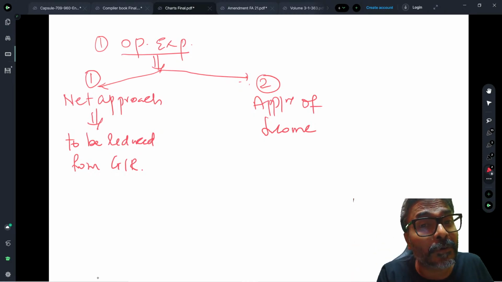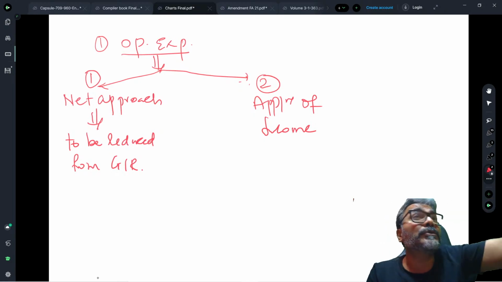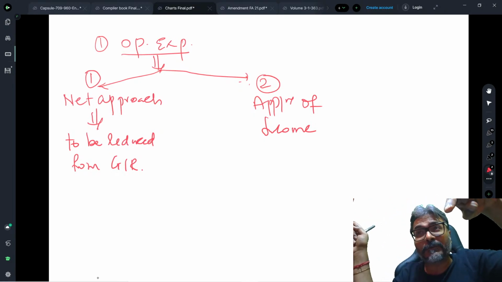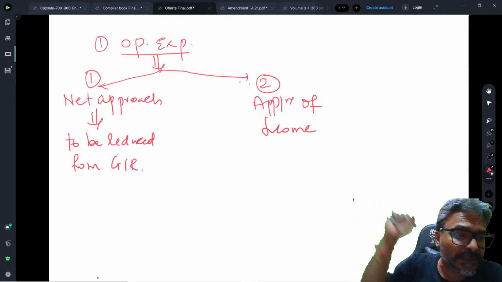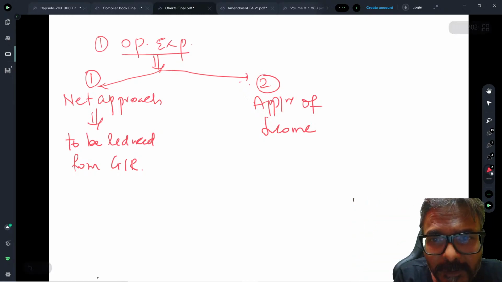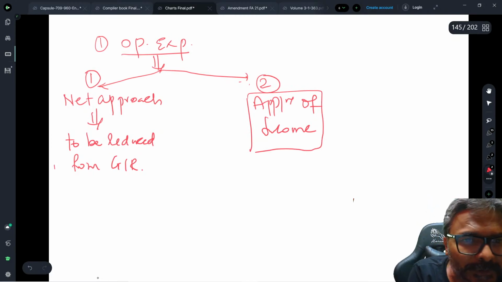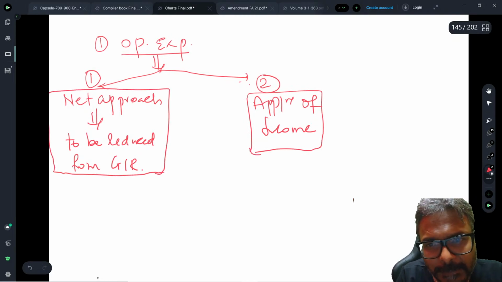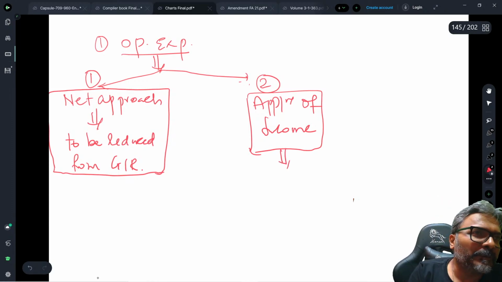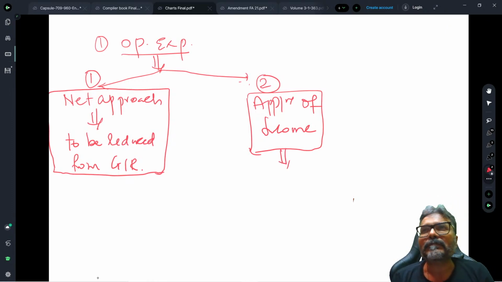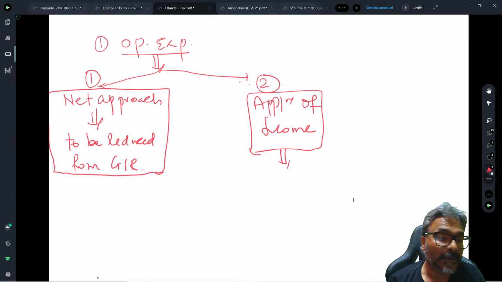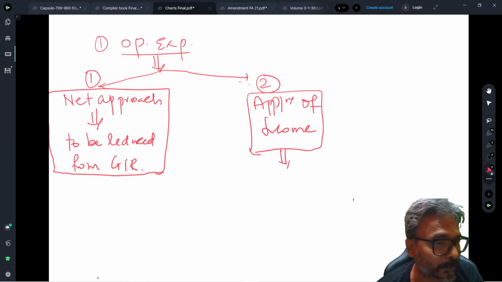Second approach says, no, operational expenditure don't reduce from gross receipt. Take operational expenditure in the application of income for which you claim exemption under section 11. So in which question we will do this and in which question we are going to do that particular approach, this is the important point. So first of all, application of income. Students, always pay attention to this one now. Students, be very careful in which question you will have to do this as an application of income. I think all of you are also taking a note of it.